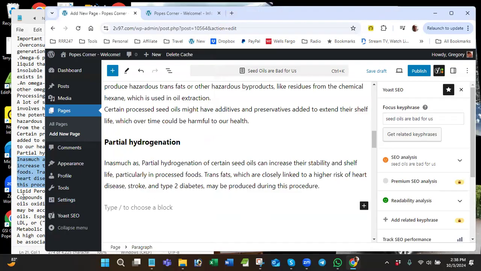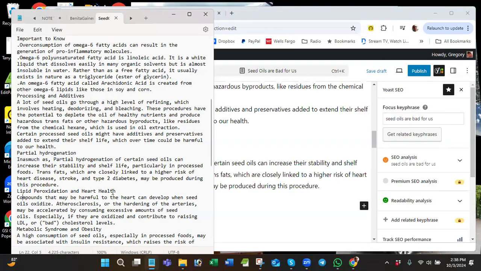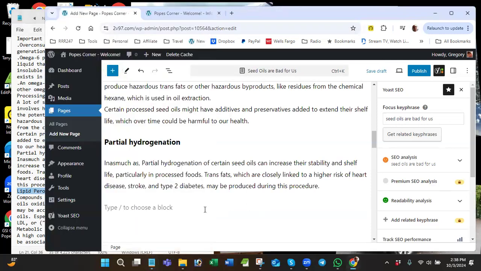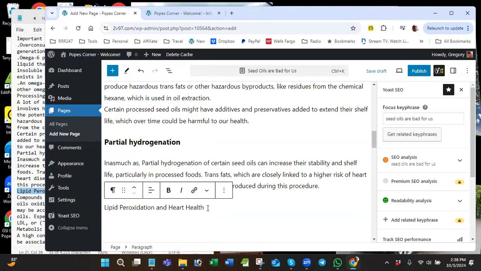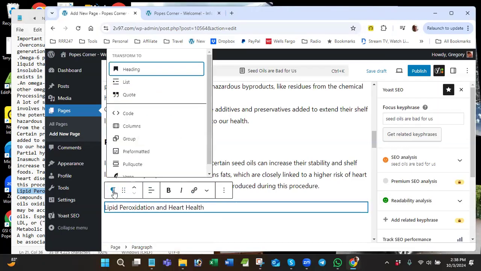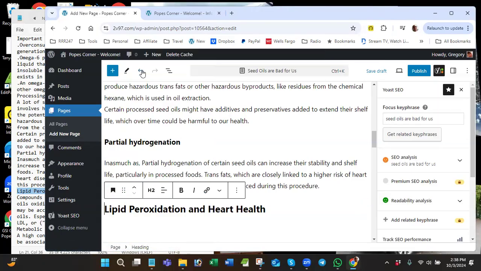Next, we're going to do lipid peroxidation and heart health. And I know Cheryl and I were talking earlier today, actually texting, and she made her page around weight gain and seed oil. So I'm going to take a look at that when I get a chance here. Anyway, heading. And yeah, remember, there's always more than one way to do the same thing. All right. Lipid, yeah, that's a heading.